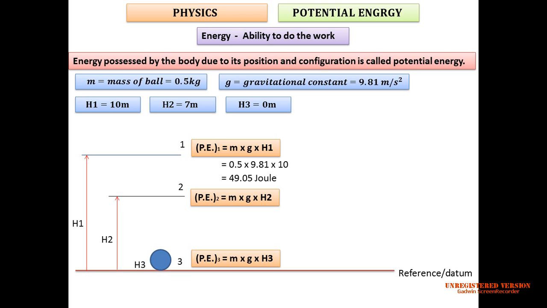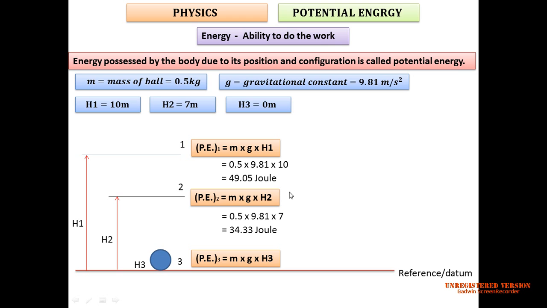For case 2, can you tell me what is the mass? Good, 0.5. What is g? 9.81. What is H2? 7 meter. So when we multiply 0.5 by 9.81 by 7 meter, it would be around 34.33. Can you compare both cases? Here it is 49.05 joule and here it is 34.33 joule.